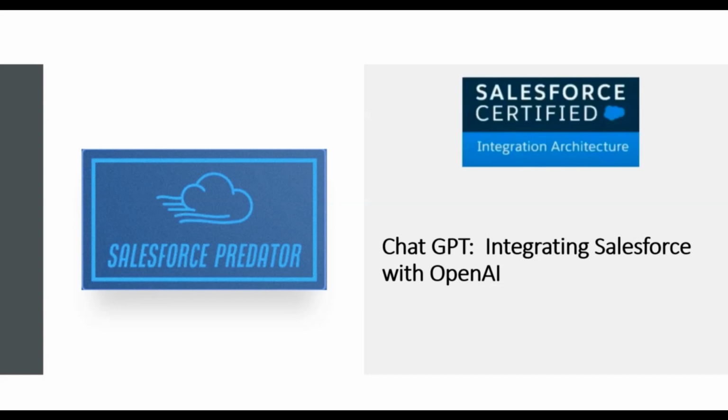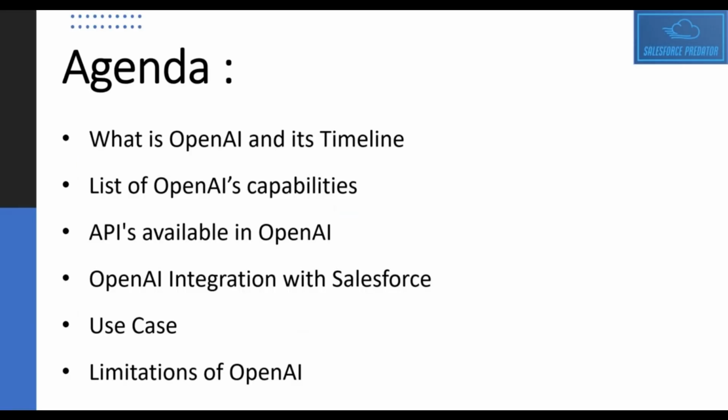In this video we are going to discuss integration of Salesforce with OpenAI. Agenda for this video would be, we'll be discussing what is OpenAI and its timeline. We'll see some of the capabilities of OpenAI which we can utilize. We'll also see some of the publicly available APIs present in the OpenAI platform. We'll see how we can integrate Salesforce with OpenAI. We'll also take a problem statement as a use case and we'll try to solve that using integration of Salesforce and OpenAI. At the end, we'll see some of the limitations of OpenAI as well. So let's start.